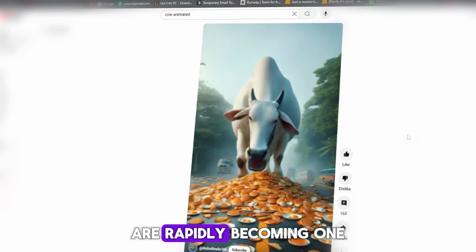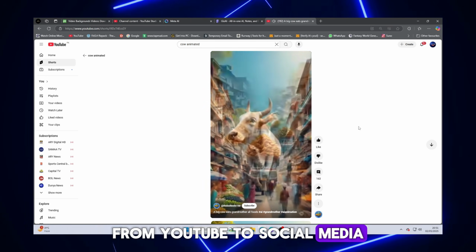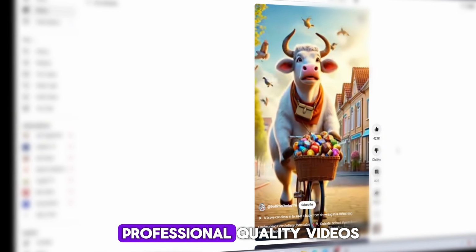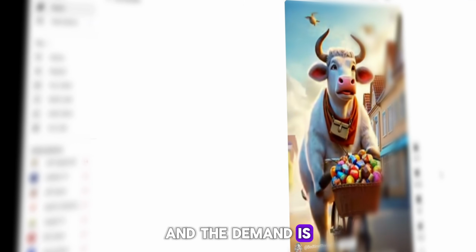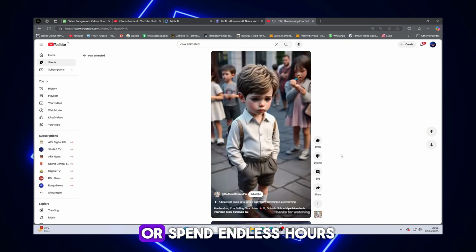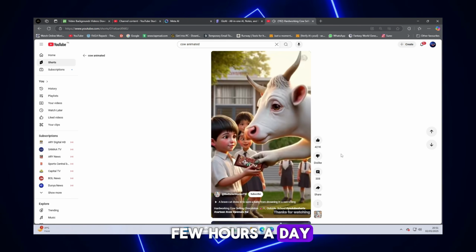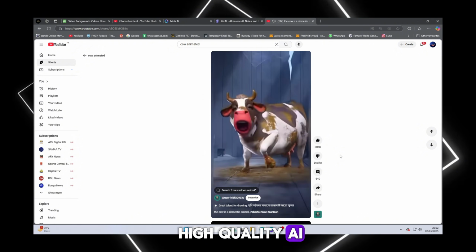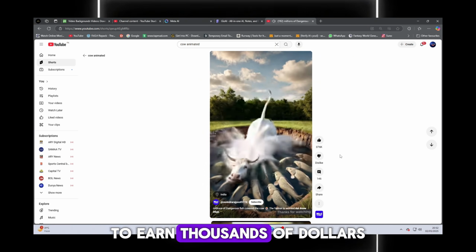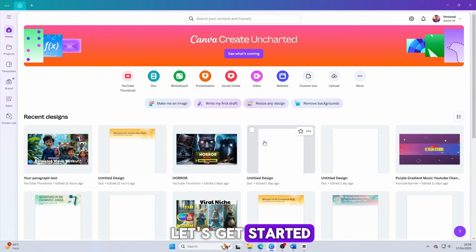AI videos are rapidly becoming one of the biggest trends on the internet right now. From YouTube to social media, people everywhere are using artificial intelligence to create eye-catching, professional quality videos, and the demand is only growing. The amazing part, you don't need to be an expert editor or spend endless hours in front of a computer. With just a few simple tools and a few hours a day, you can start producing high-quality AI videos right from your home. And yes, it's absolutely possible to earn thousands of dollars every single month by doing this. So stay with me till the end and let's get started.